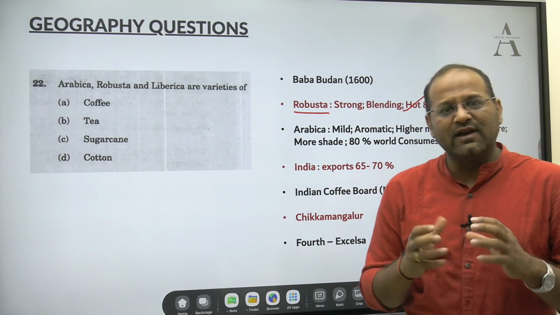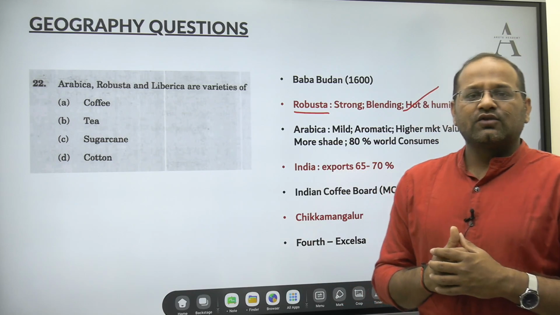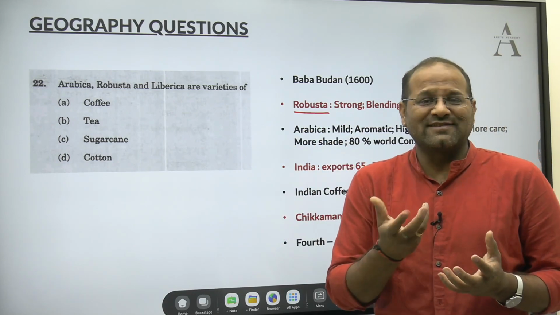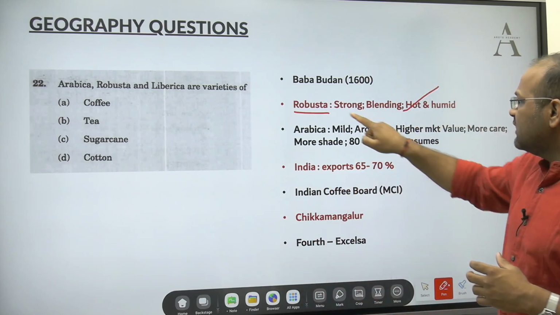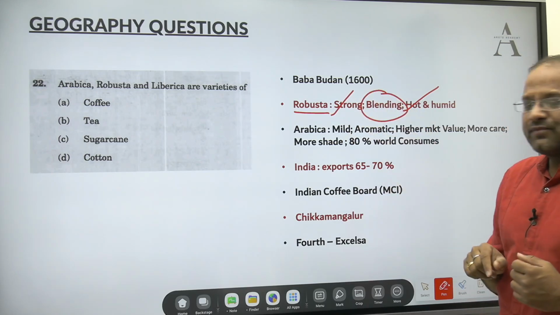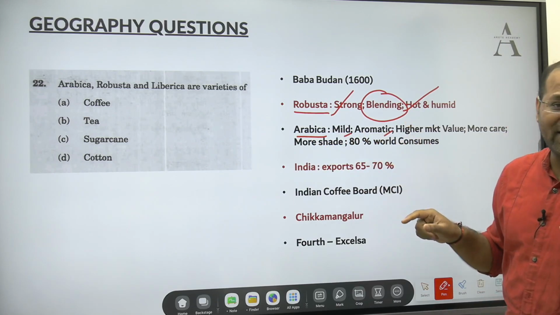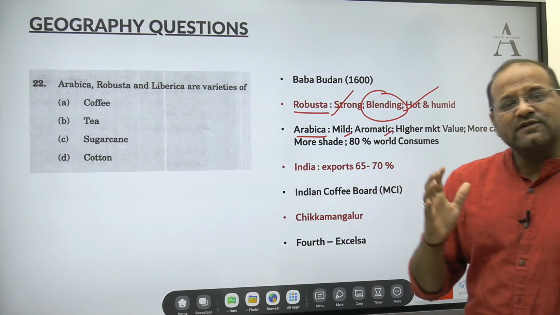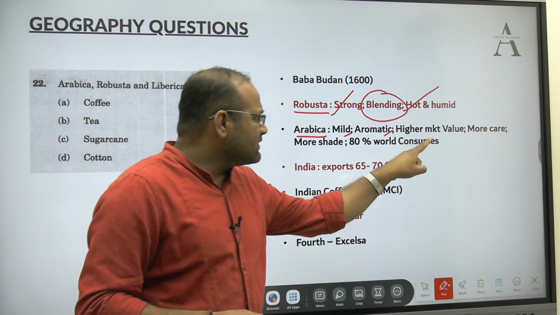Generally for coffee we need a cool environment. We need shade. That also we are going to discuss. So that environment is not required for Robusta. Robusta can survive, it is robust as the name suggests, it can survive in hot and humid conditions as well. And the flavor is very strong, thus it is used for blending purposes. However, Arabica is mild, but it is very aromatic and its market value is very good. In fact, 80% of the world is consuming Arabica only.